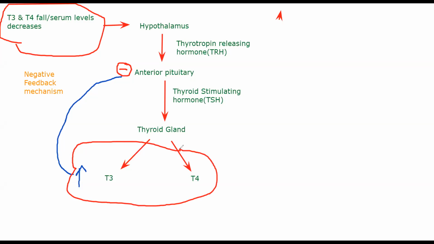The amount of T3, T4 will in turn inhibit your anterior pituitary to stop producing any more TSH. If your anterior pituitary stops producing TSH, you will not get any more T3, T4.